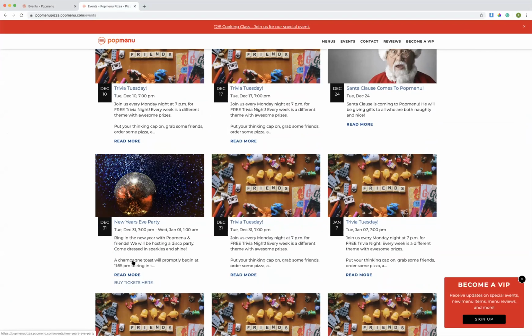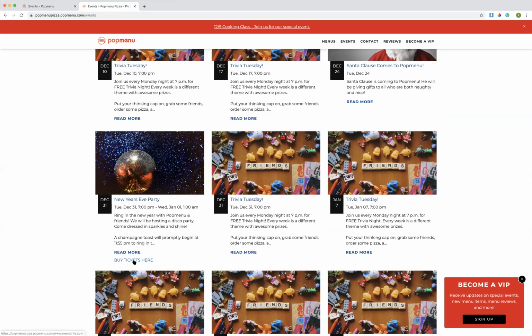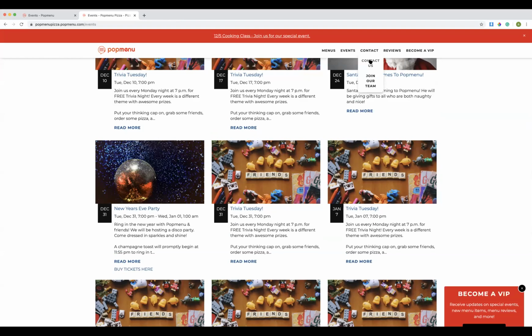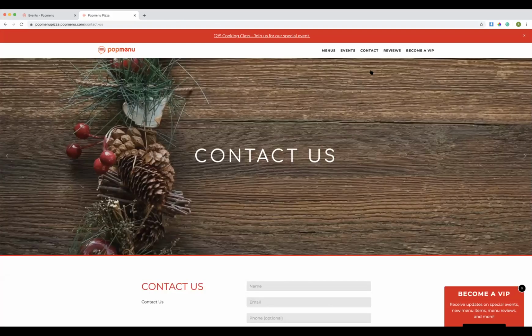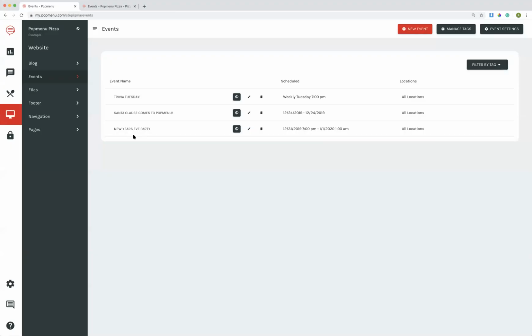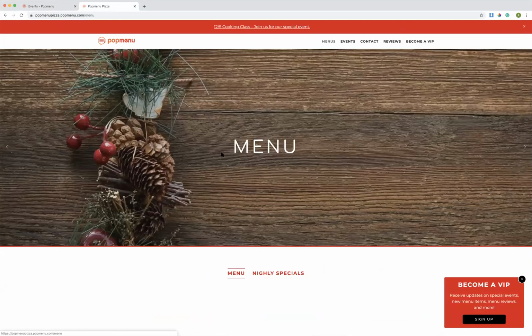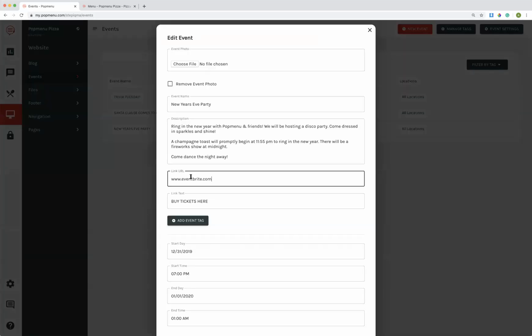And when we click on this link that says buy tickets here, it will take us to a third-party link. Now, I didn't use a real link. So if I wanted to, maybe what we could do as well, I don't want to get too technical, but you could technically link somewhere. Let me show you what this would look like if the link worked.